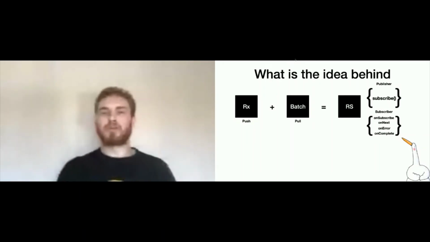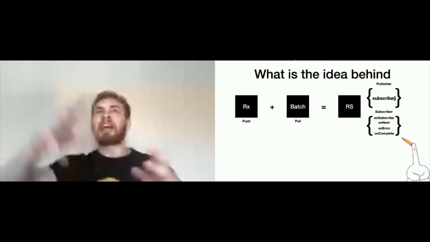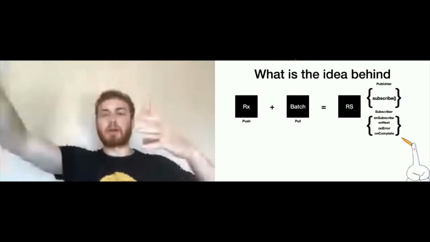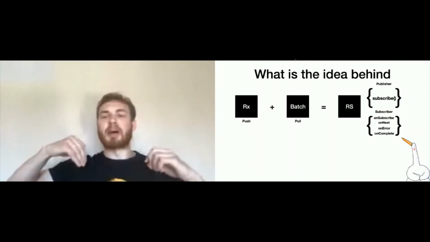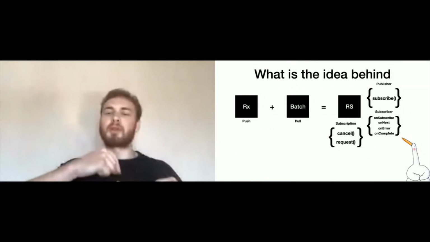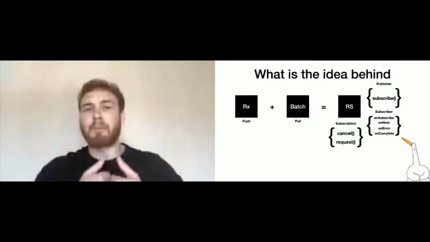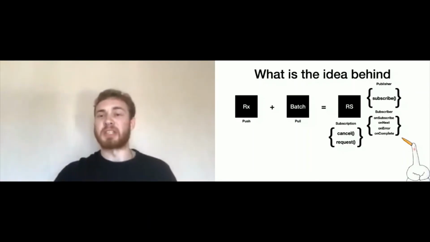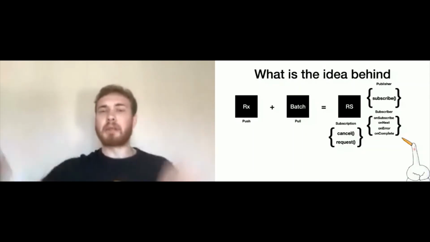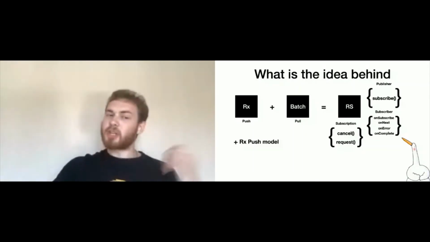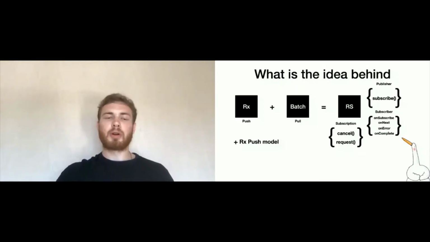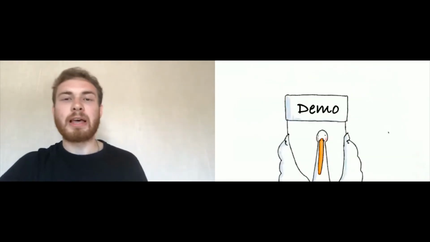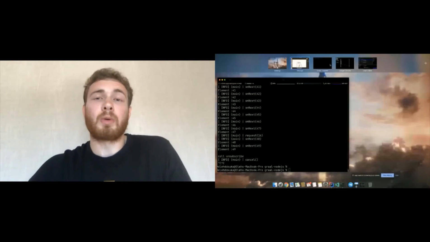I want to draw your attention to the fact that this is the next step toward a reactive system, because now we have more collaboration between the data producer and the data consumer side. Now the publisher sends its subscription through the onSubscribe method in order to let the subscriber control the data flow. It goes even more toward a reactive system, right? Even more control and even more reaction to different events. And that actually solved the problem. We got the same efficient push model, we got asynchronous pull batching, and we got three standard interfaces. To prove that this became a really good solution, let me show you another demonstration.